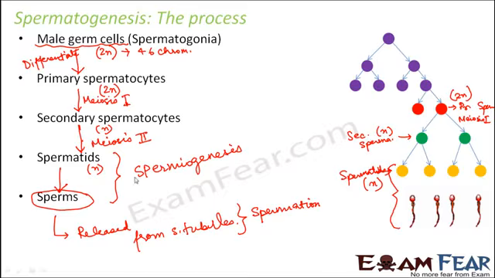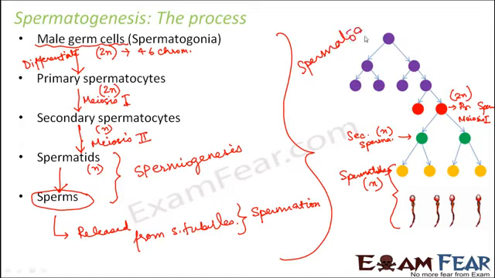So this step is called spermiogenesis, and this release of sperms is called spermiation, and this entire process of sperm formation is known as spermatogenesis. So they are all similar terms, so please remember them and be careful what each of them are. So this is how sperms are produced.